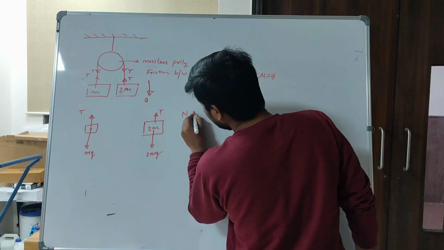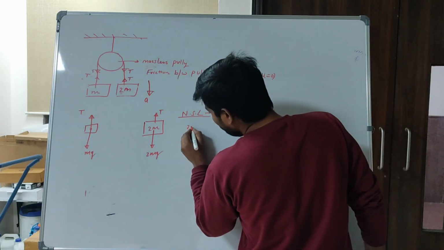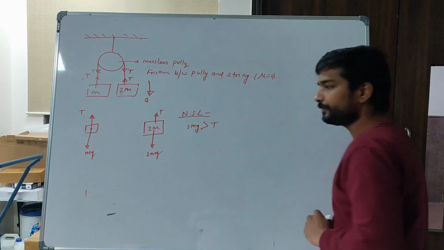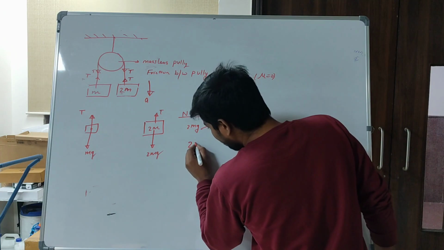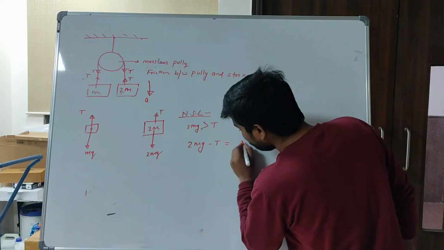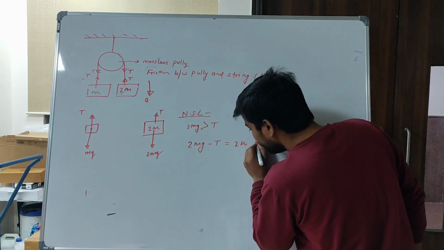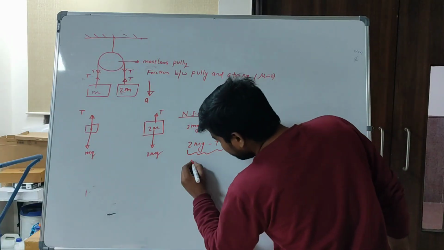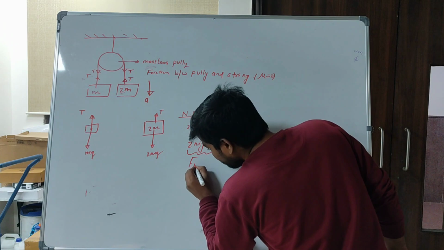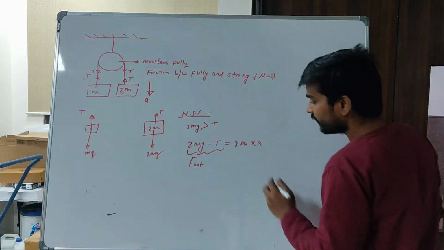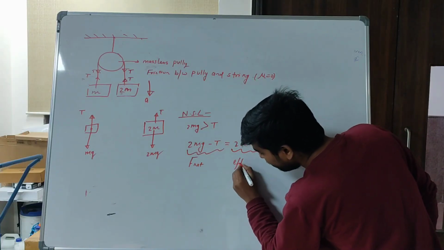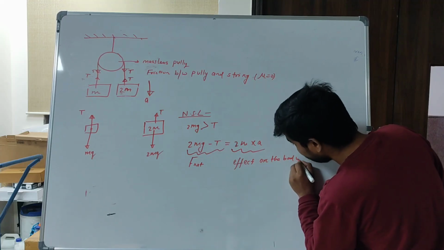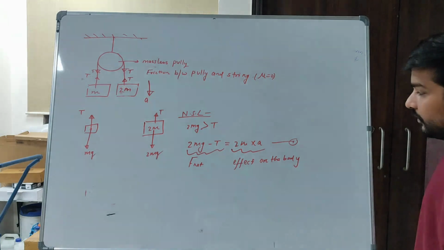According to Newton's second law, if the body is moving, then 2mg must be greater than T. So 2mg minus T equals mass 2m times acceleration a. This says that the net force acts on that body. This is equation number 1.